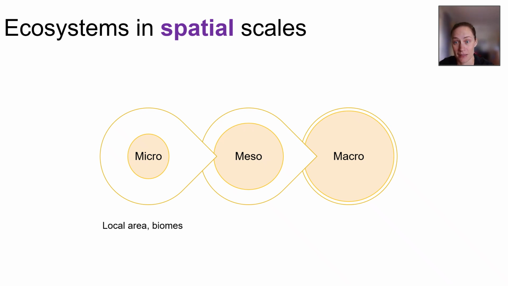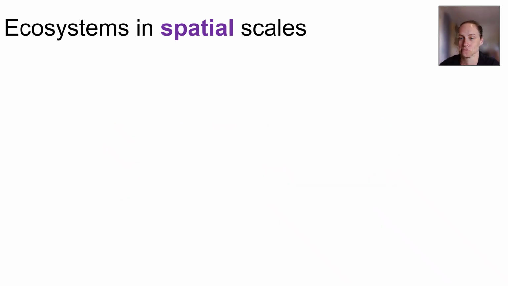The micro encompasses, even though these are quite big, we're talking local areas and biomes. Meso is that middle area. We're talking areas within continents or countries, and the macro is entire countries and entire continents. So that's a pretty big picture right there. And we assume at the bigger picture level that the ecosystems at the micro level are collectively representative of the ecosystem at that macro level. In the same way that if you were quadrat sampling an ecosystem, the quadrats have to collectively represent the whole ecosystem that you're looking at.